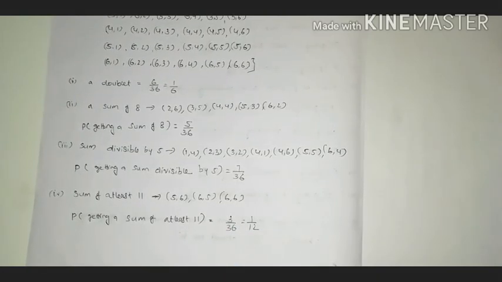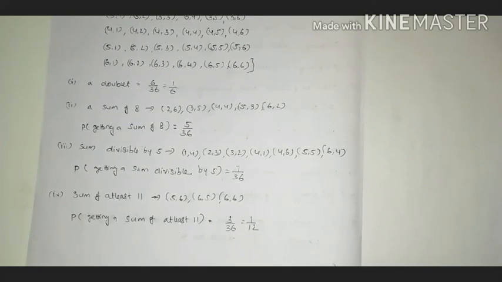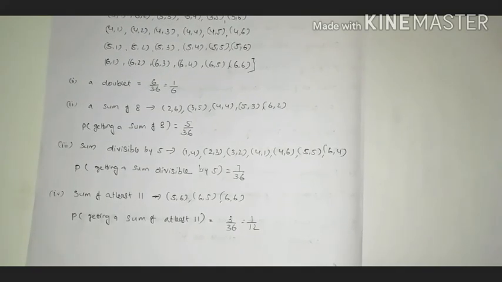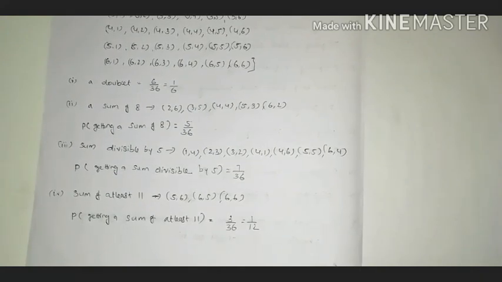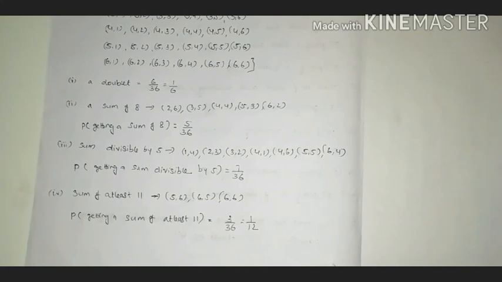Suppose instead of at least, you consider at most: sum of at most 11. At most 11 means maximum 11; more than that is not possible. So up to 11 is possible, but more than that is not. So the elements that we can remove are those where the sum is greater than 11.